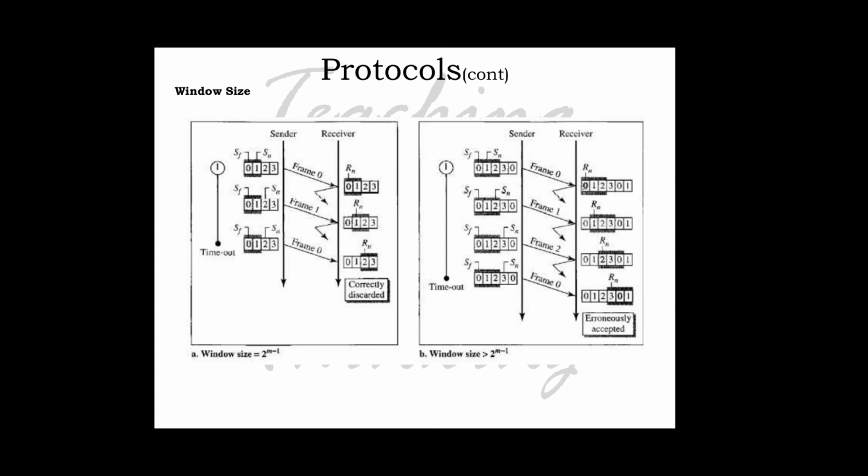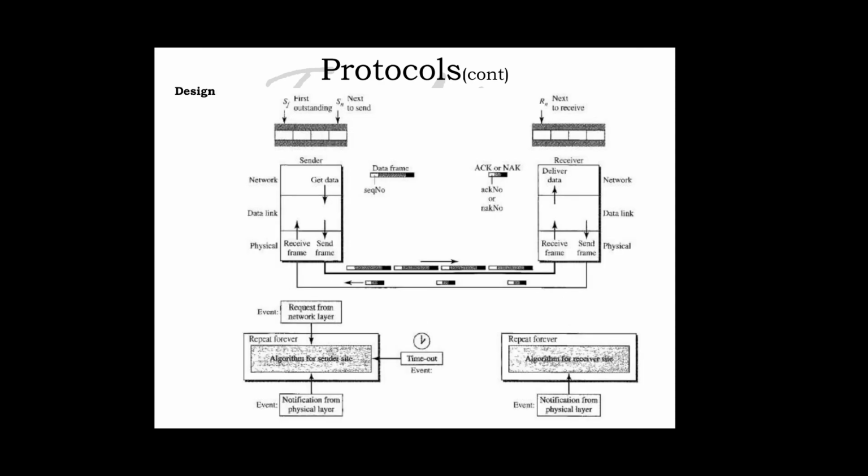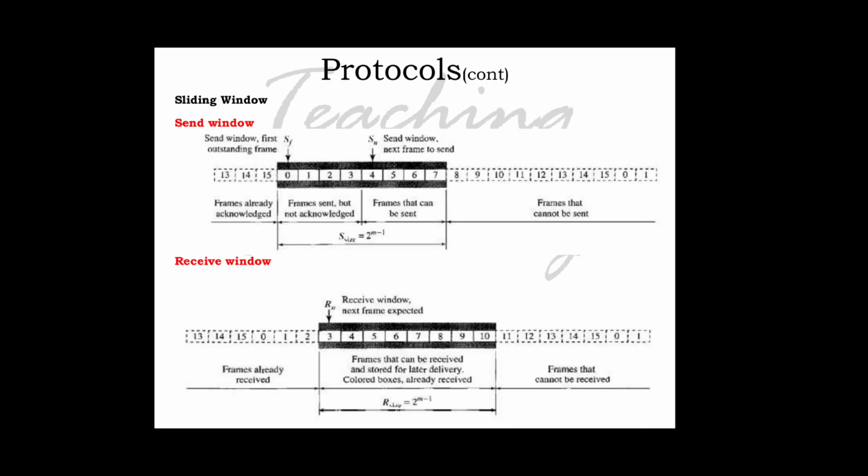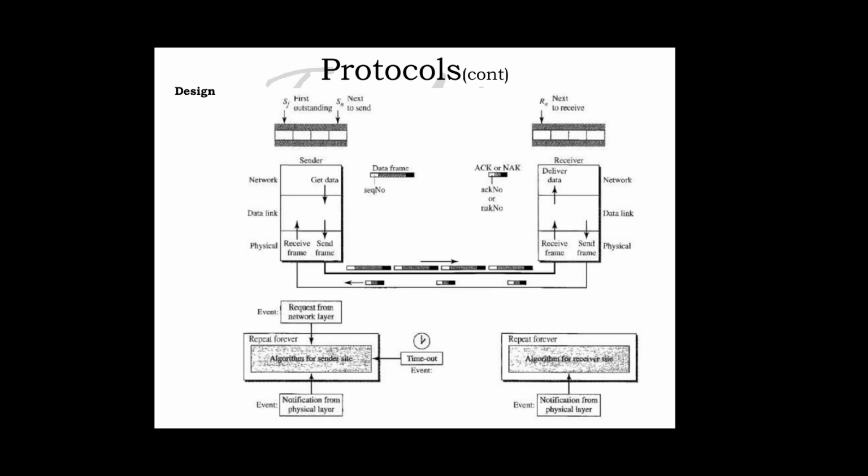In selective repeat ARQ, the size of the sender and receiver window must be at most half of 2 raised to m. The next one is the algorithm. From the design perspective, it has the same model as the Piggybacking protocol. If you see here, it is sending more frames and sending back more acknowledgements, with the first outstanding frame, the next frame to send, the next to receive, the NAK or no negative acknowledgement number, and the sequence number in the data frame.